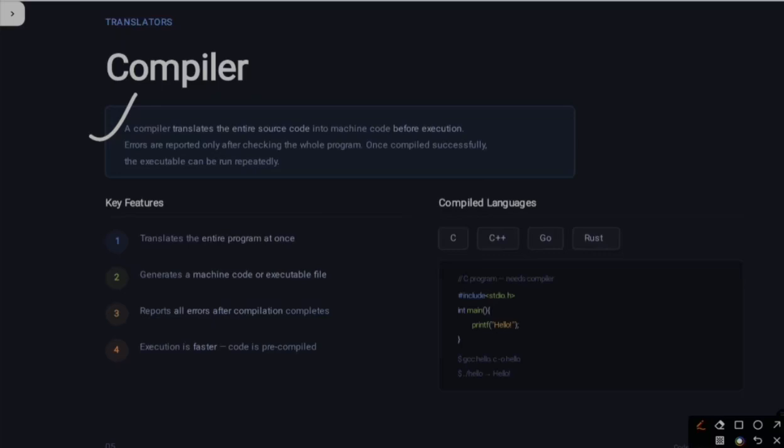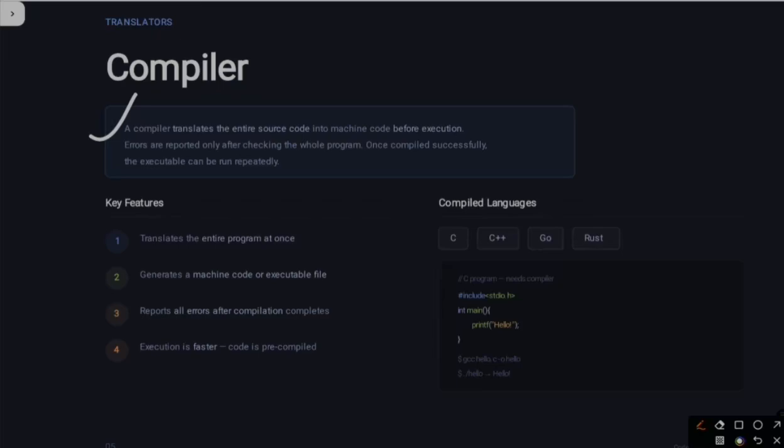A compiler translates the entire source code into machine code before execution. Errors are reported only after checking the whole program. Once compiled successfully, the executable can be run separately.